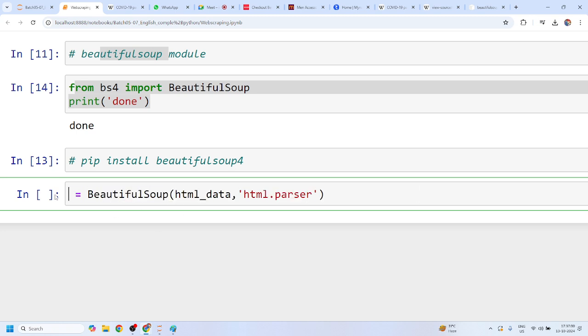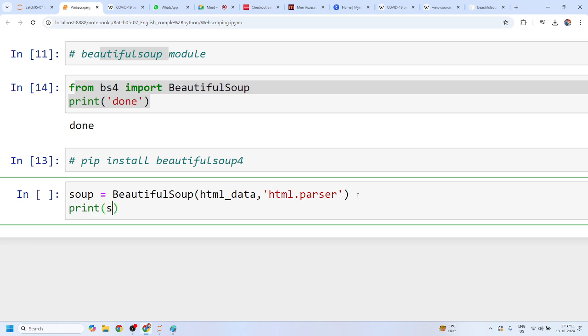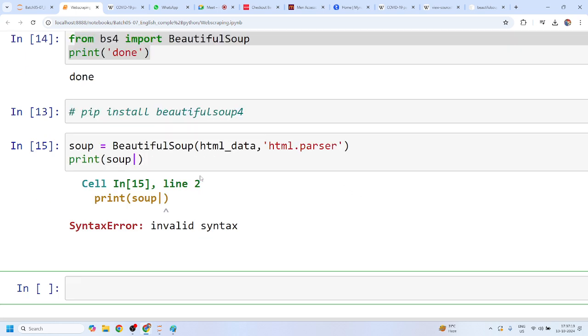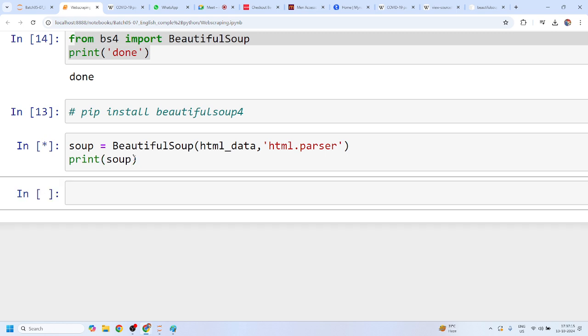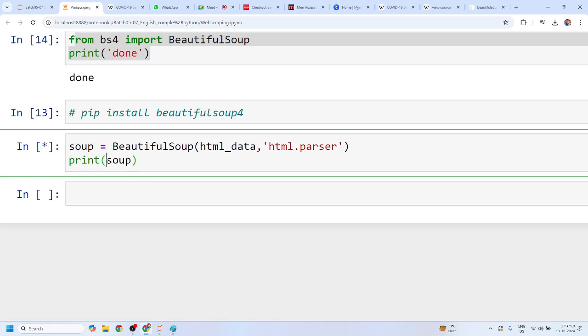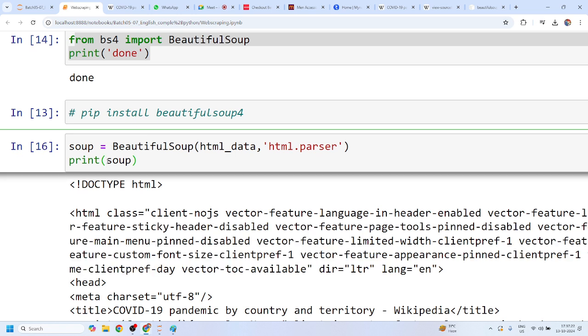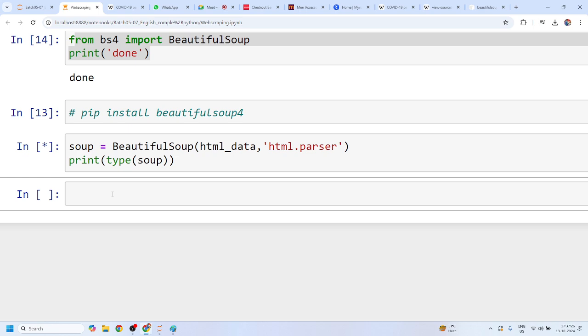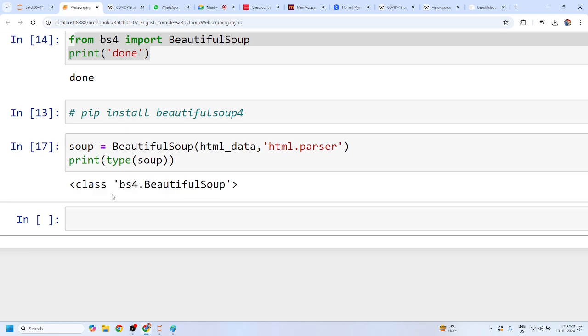Yes, sir. Instead of calling this HTML final data, I'll simply call it soup, because I know that BeautifulSoup is giving me a soup. Soup is nothing but an object. Can I say this? Yes, sir. If I run this soup, I'll again get the same HTML data. So instead of printing the soup, I'll print the type of this soup, and this time it gives me BeautifulSoup.